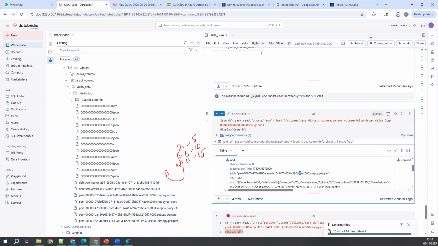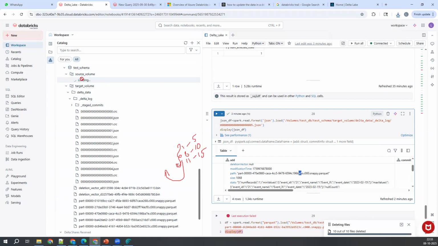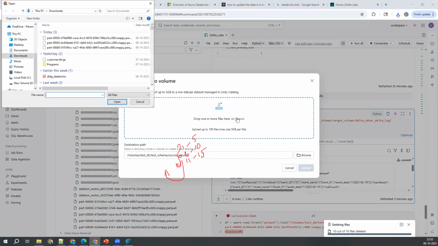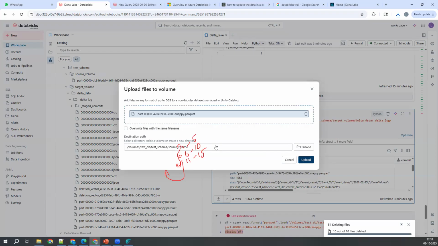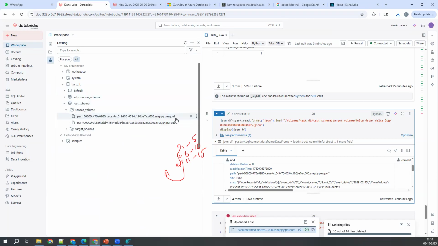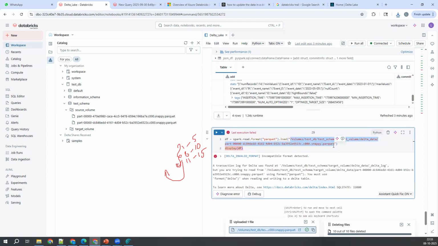Now download the volume file. Go to the source volume and delete this one, or you can upload directly here, no problem. Upload to volume and click on browse here. So A7E, this is the file. Open this one and upload this. Source volume A7E. Copy the volume file path, come down and give that file name here.